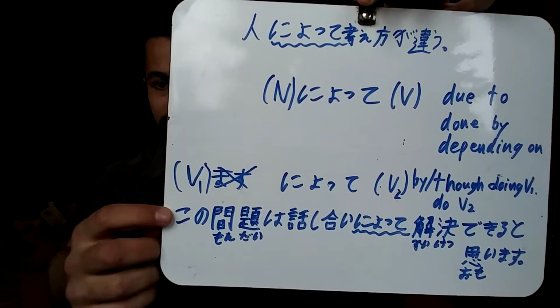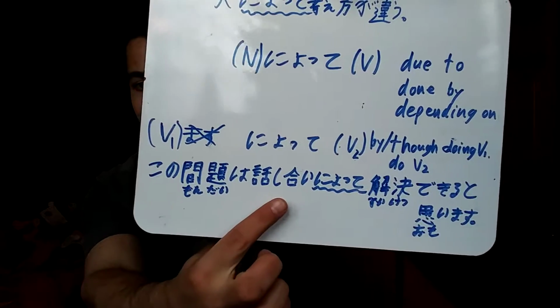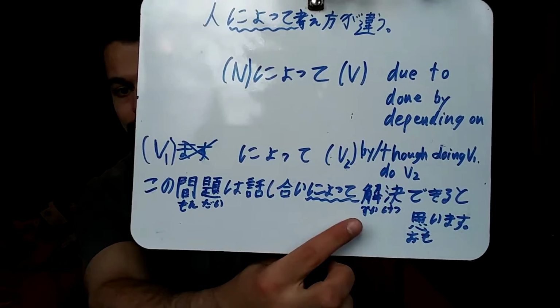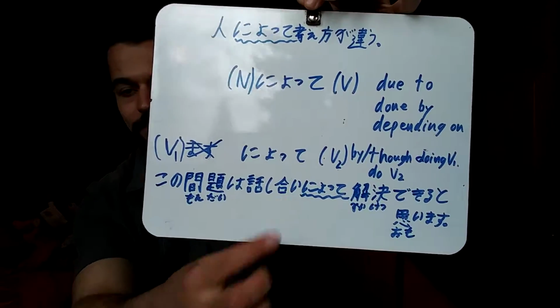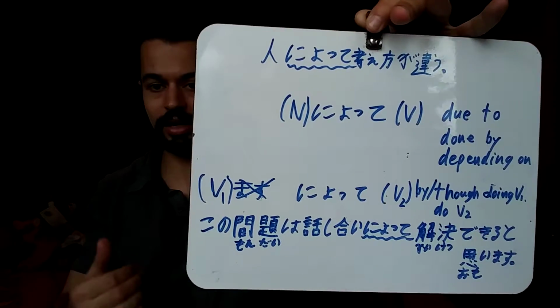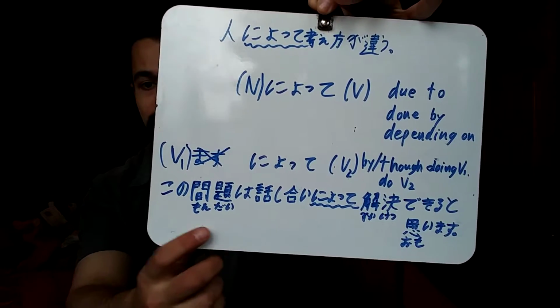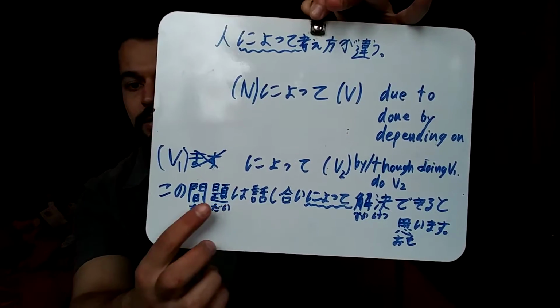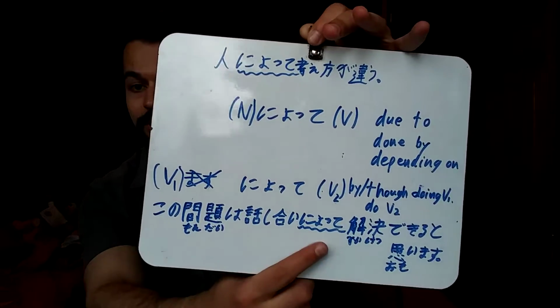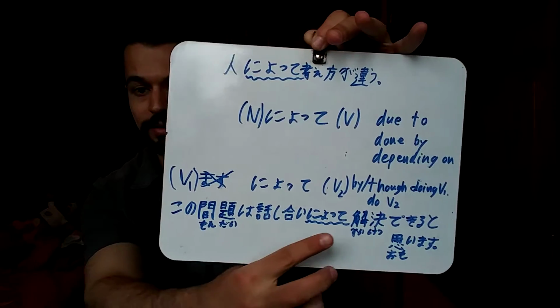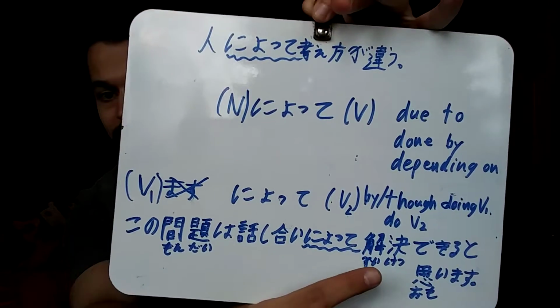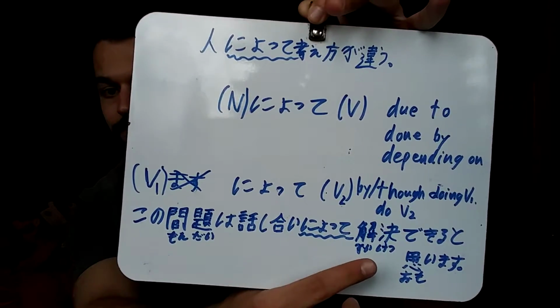So the example I got here. この問題は話し合いによって解決できると思います. So 話し合い, talking, discussing, working together, that sort of thing. この問題, this problem. So through によって, through discussing this problem, through talking about it together, working together. 解決 to solve, できる.